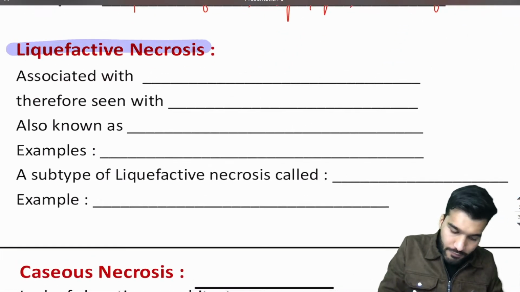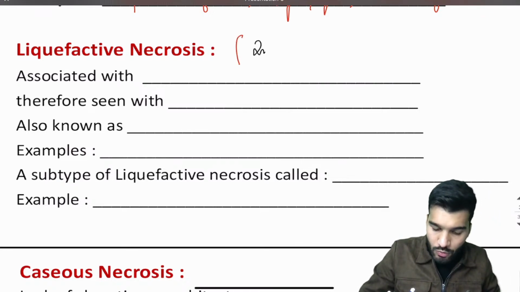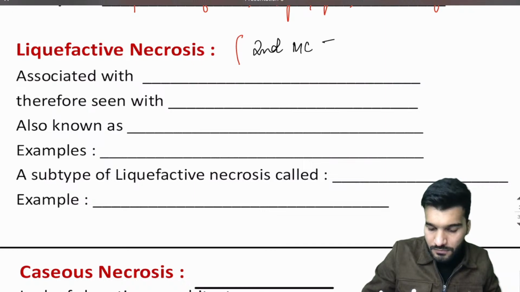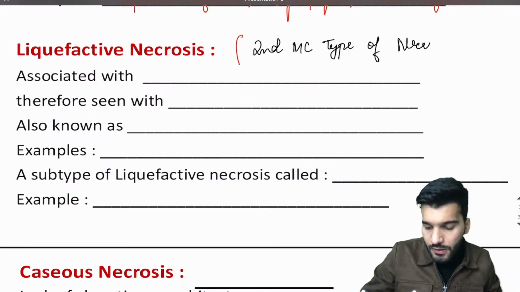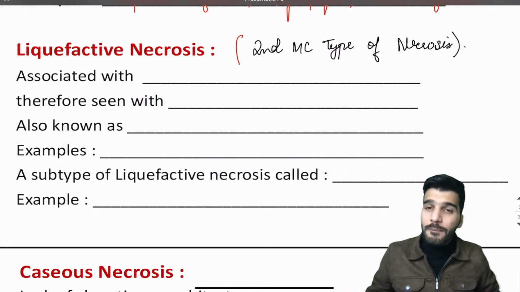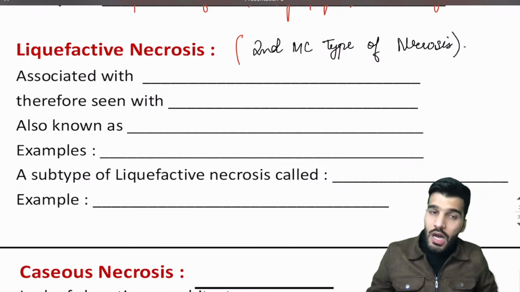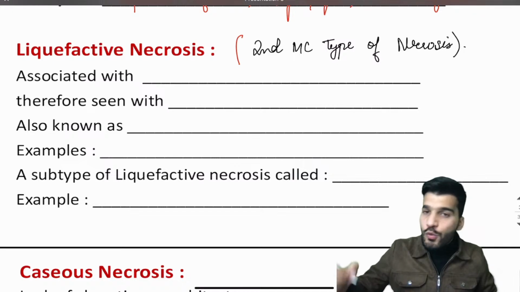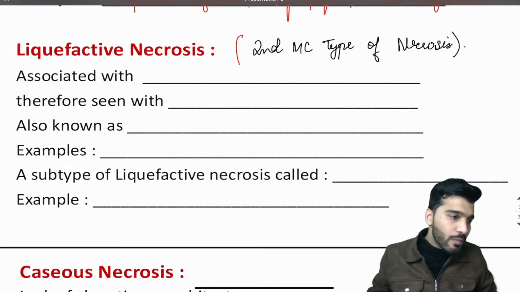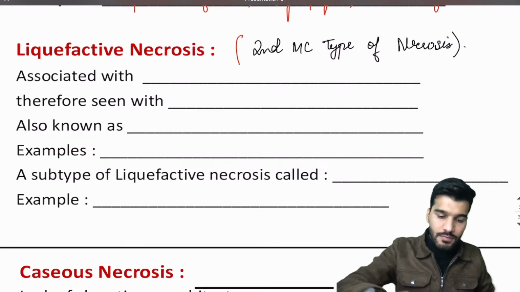Now this liquefactive necrosis is going to be the second most common type of necrosis. We'll go a little bit fast, guys, because this is a revision. This is not the main session. We are just here to revise the main stuff, to see how to approach a particular question, how to diagnose the condition, and then how to mark the correct answer. Is that clear to everyone? Yes? Update me in the comment section.